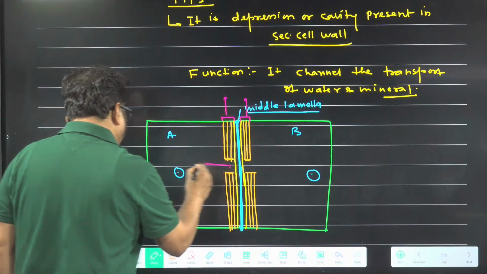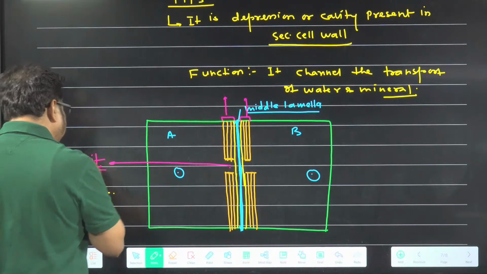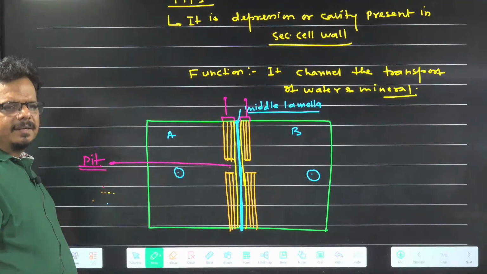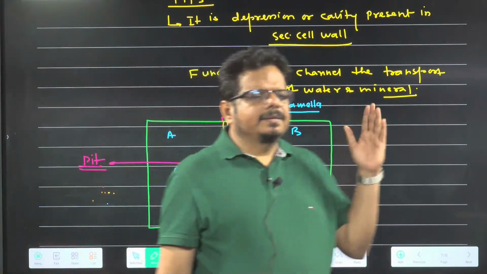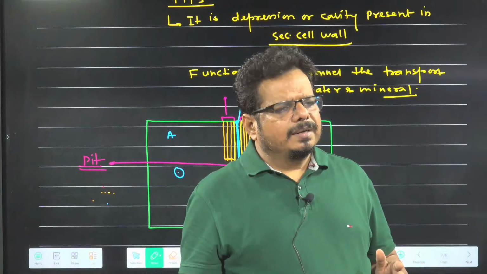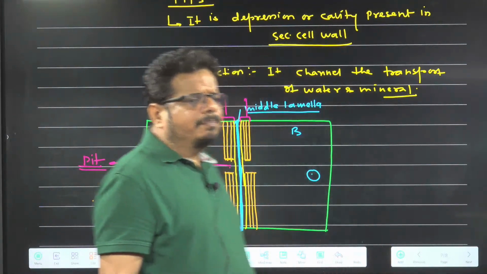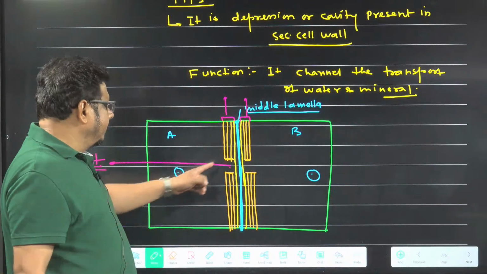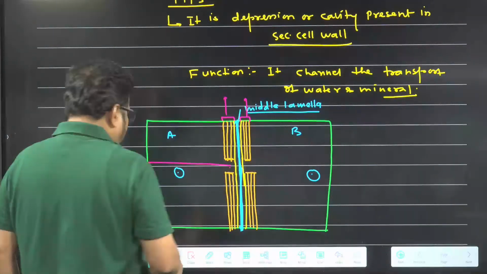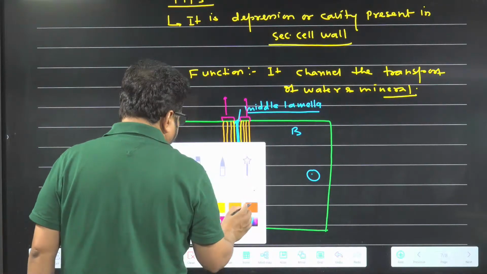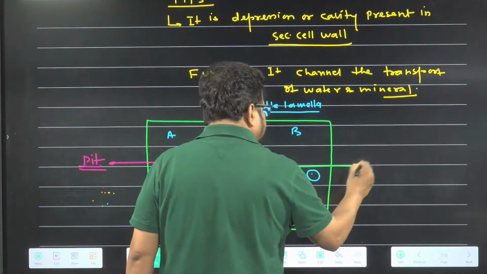This cavity or depression is called a pit. So a pit is a cavity or depression present in the cell wall, where the secondary cell wall is absent. And this red and blue color line is called the pit membrane.